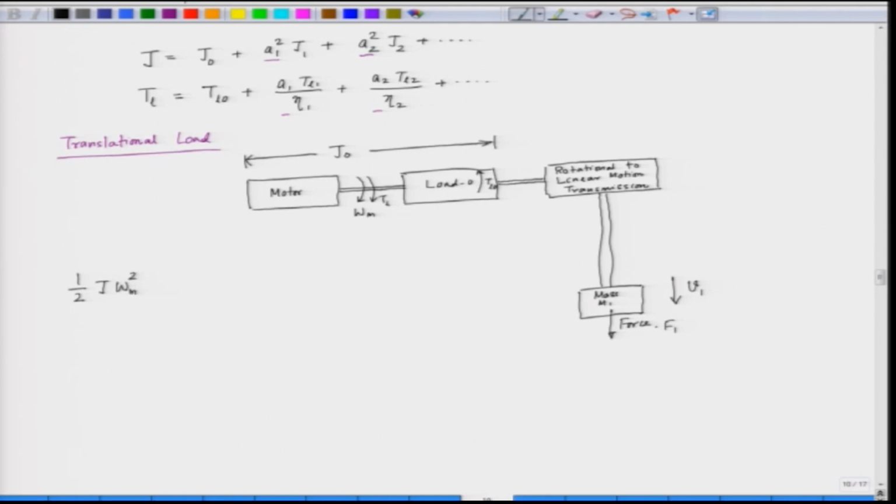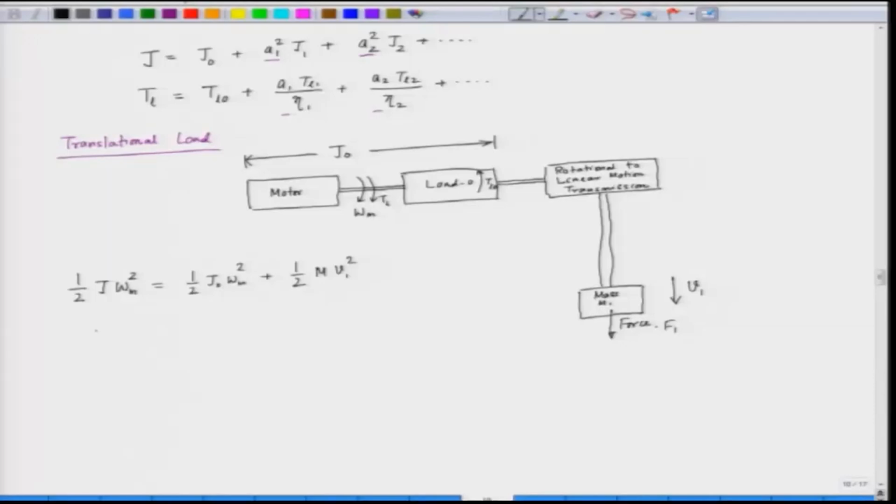So, the equivalent kinetic energy is half J omega m square, that is equal to the kinetic energy of the first load, that is half J naught omega m square, plus the kinetic energy of the second load. The second load is a translational load, that is half m V1 square, half m v square is the kinetic energy of a translational load. So, this is the effective kinetic energy of the system.